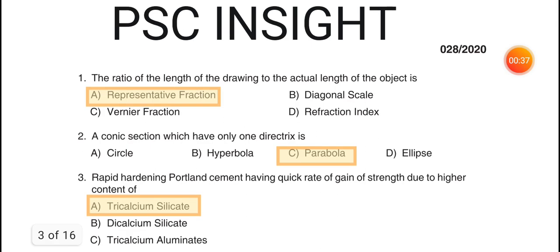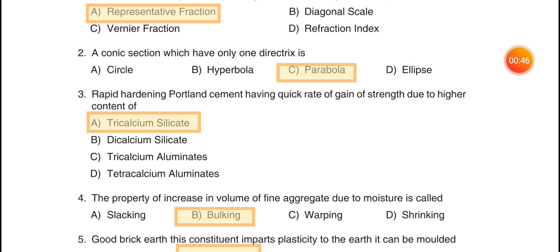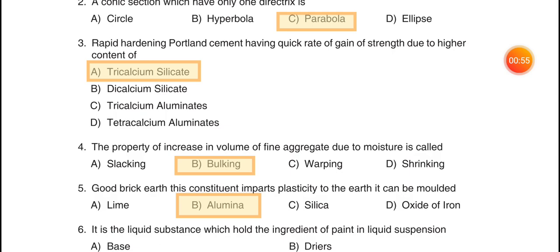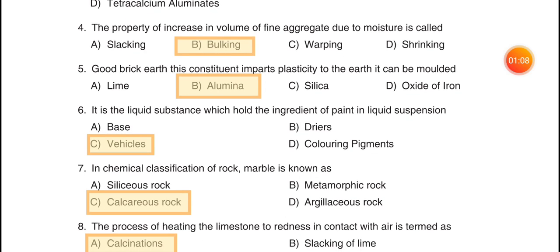ഒന്നാമത്തെ ക്വസ്റ്റ്യൻ, the ratio of the length of drawing to the actual length of the object is a representative fraction. 2 a conic section which has only the directrix is, option C, parabola. 3 rapid hardening Portland cement having quick rate of gain of strength due to higher content of, A, tricalcium silicate. 4 the property of increase in volume of fine aggregate due to moisture is called, B, bulking. 5 good brick earth, this constituent imparts plasticity to the